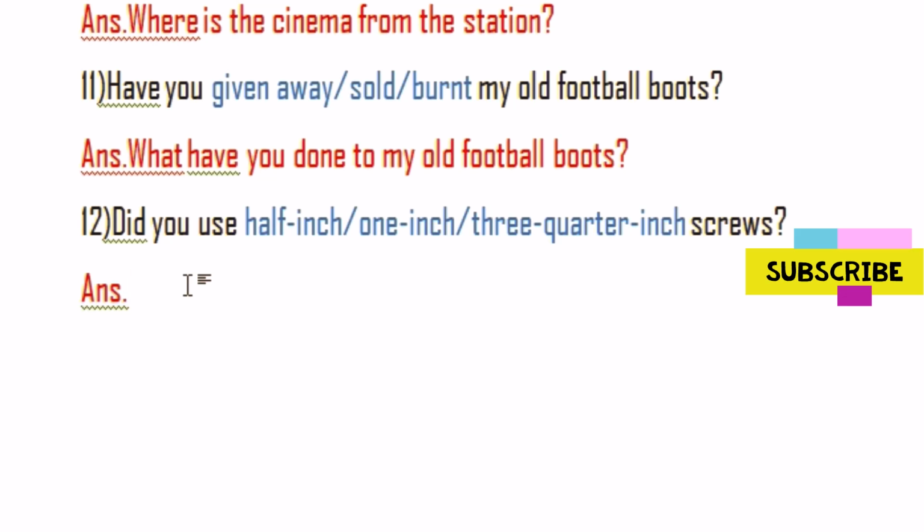I hope this question, you have to answer this question yourself. Yes, my dear. Let me explain the question here. Did you use ½ inch, 1 inch, 3/4 inch screws? My dear, I'm not going to write the answer for this question here. You have to write the question, and if you know the answer, please do comments the same answer. Yes, in the comment section, please write the same answer so that I can check your answer.